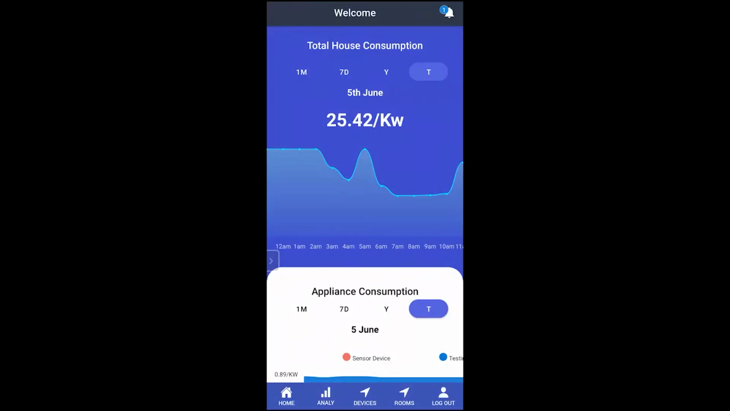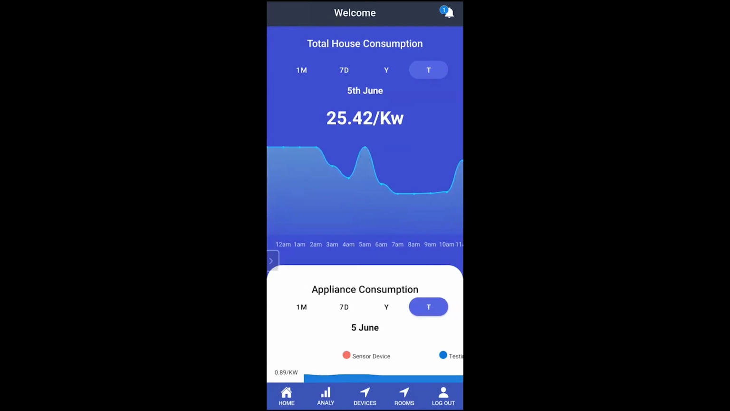So this is our app demo. The first screen the user will see is the dashboard when he logs in. This is the total house consumption, which he can see, and scroll right as well to see all of the house consumption by hour. He can also click on yesterday to see all of the consumption by yesterday. Same case with 7 days and 1 month.